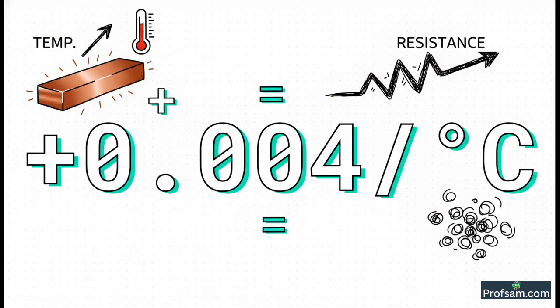Now, I know alpha sounds a bit abstract, so to make it real, let's just look at an example like copper. For copper, alpha is a positive number. It's about plus 0.004 per degree Celsius. So what does a positive alpha actually mean? It's simple. It means that as the temperature goes up, the resistance also goes up. See? It's exactly what our busy dance floor analogy told us about metals.